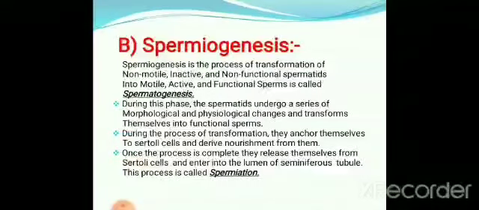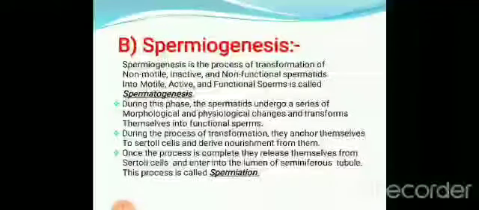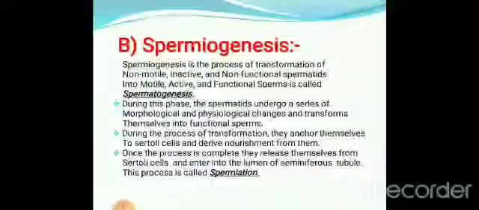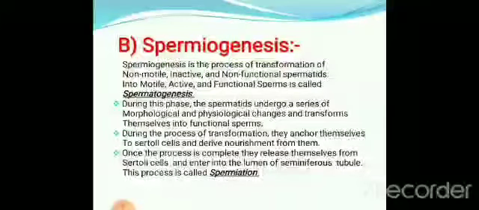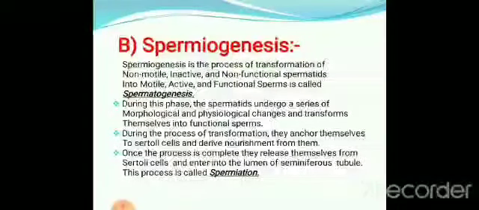Morphological changes mean changes in structure, and physiological changes mean changes related to function, and they can transform themselves into functional sperms. During this transformation, they anchor themselves to Sertoli cells and derive nourishment from them.